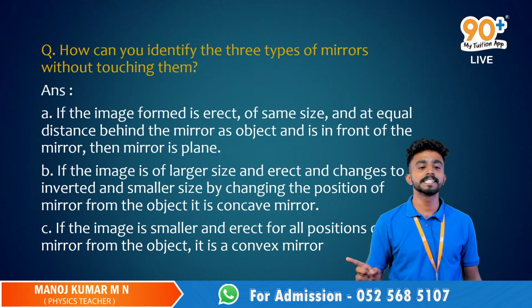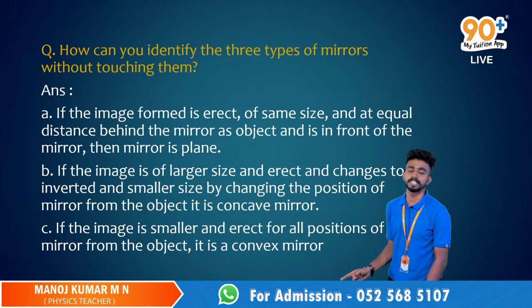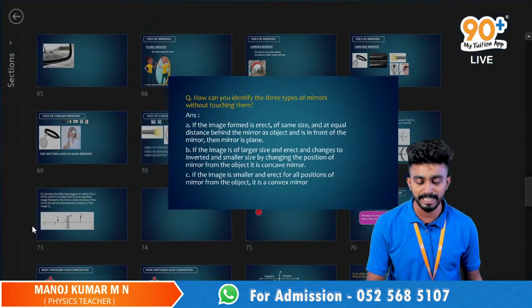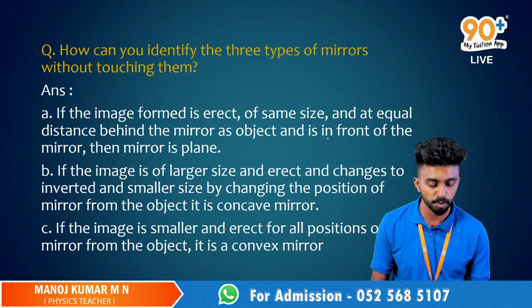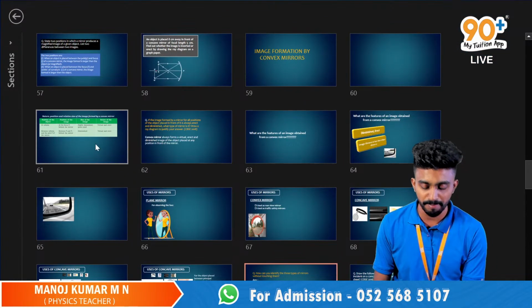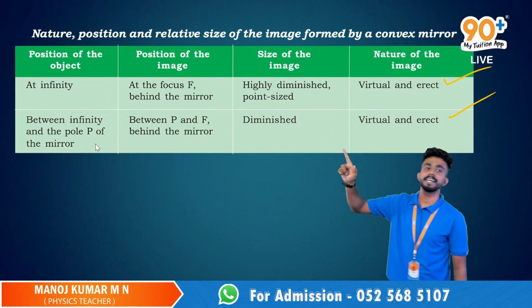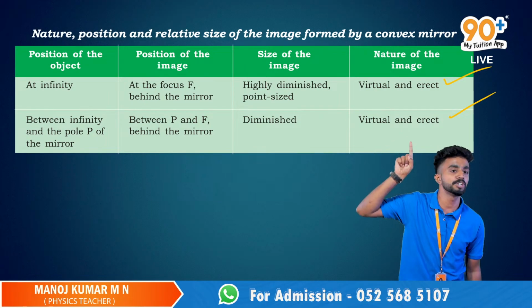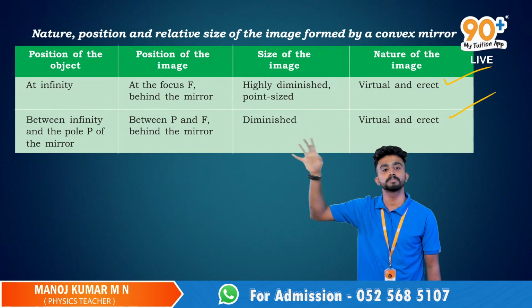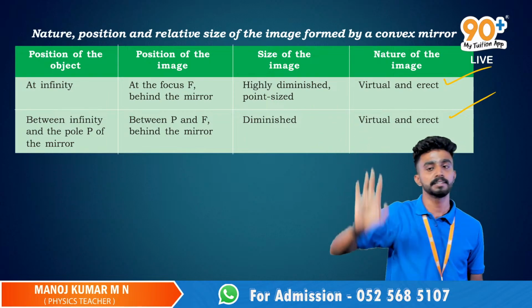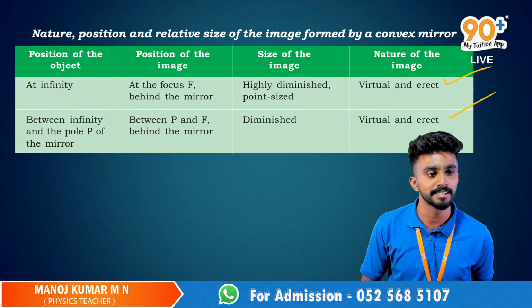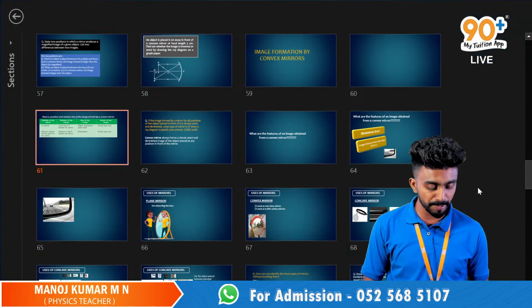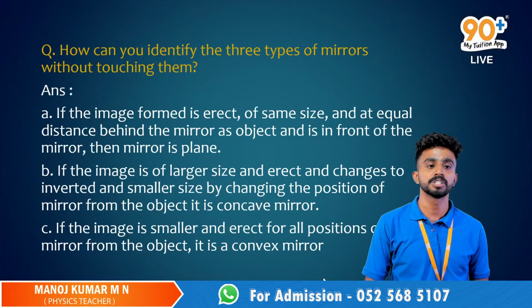So if the image is smaller and erect for all positions of the object from the mirror, it will be a convex mirror. I hope you guys know it. In the case of a convex mirror, we have learned it: always the nature of the image will be virtual and erect, and the size of it will be smaller or diminished or highly diminished. Got it, guys? Clear? So you are just applying the properties or the features of it.